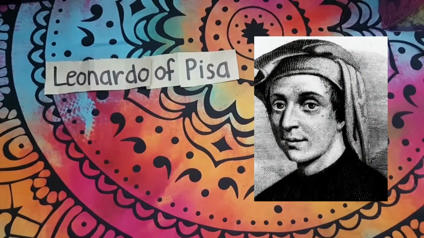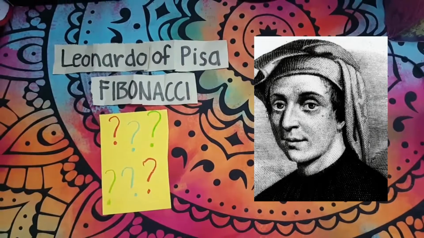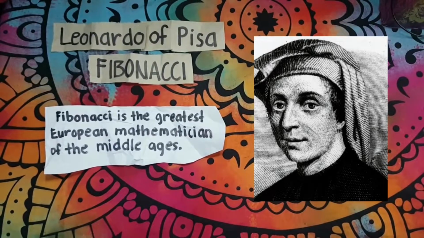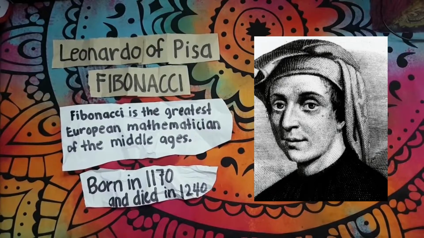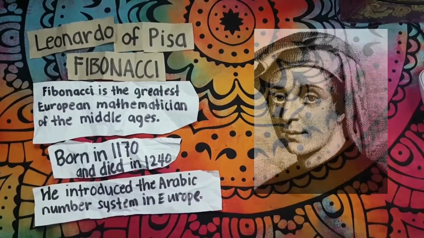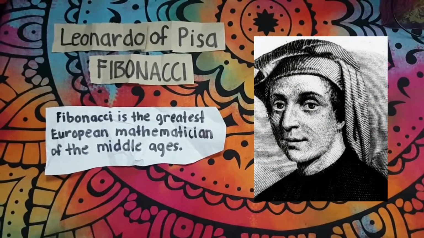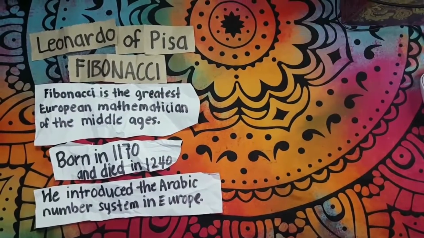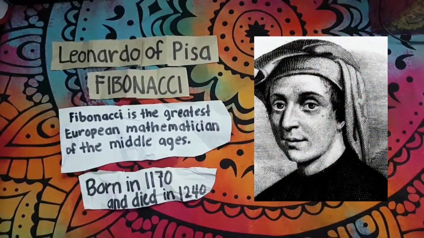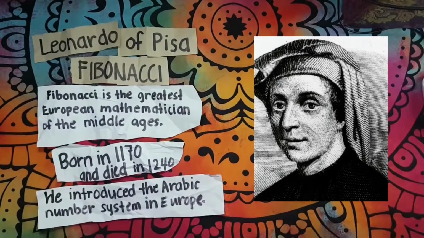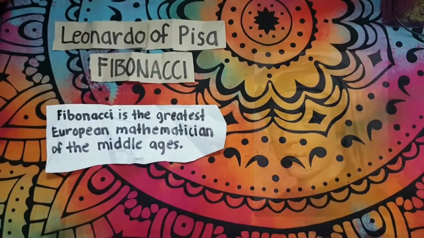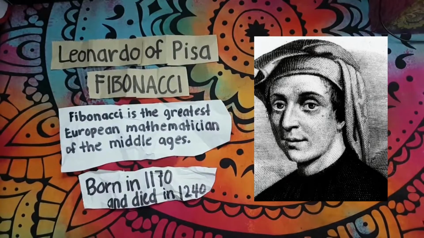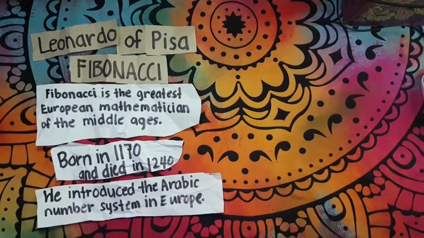Who is Leonardo of Pisa? Where and when did the word Fibonacci come from? By the way, the word Fibonacci is a nickname of Leonardo. So, Fibonacci is the greatest European mathematician of the Middle Ages. He was born in 1170 and died in 1240. He introduced the Arabic number system in Europe.